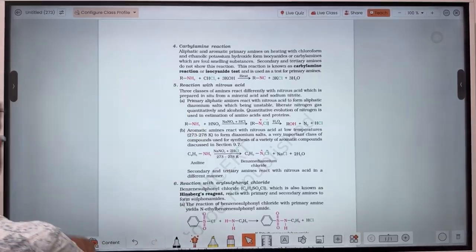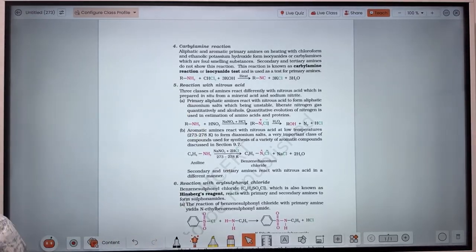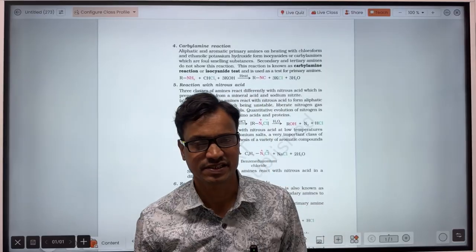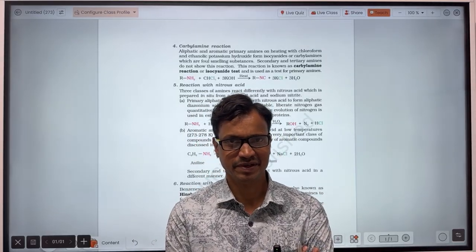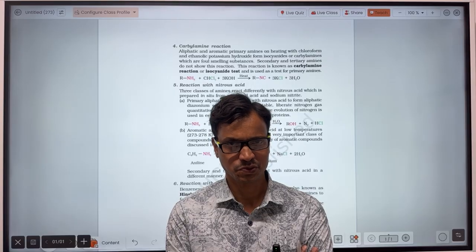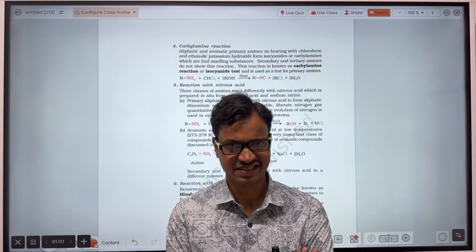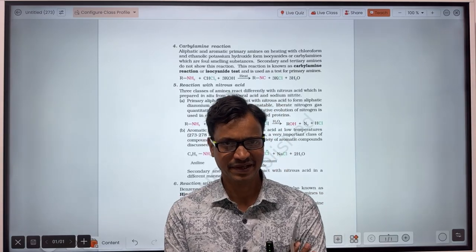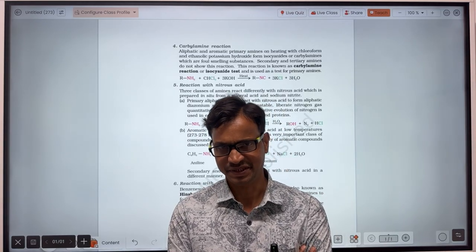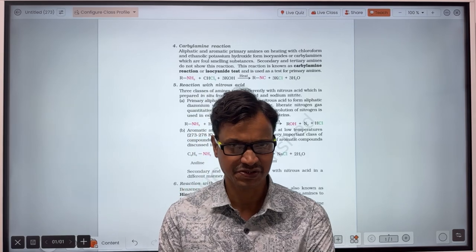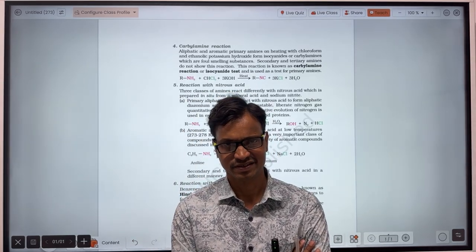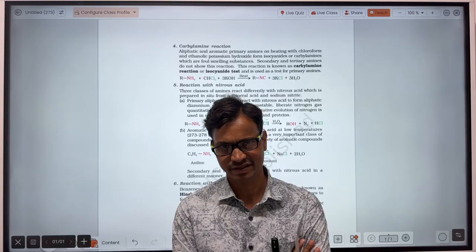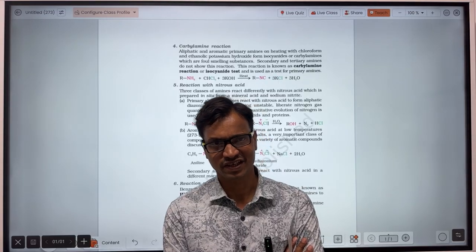Okay, so let's see the carbylamine reaction. That reaction is very important, guys, because the carbylamine reaction is used to distinguish primary amine from other classes of amine.